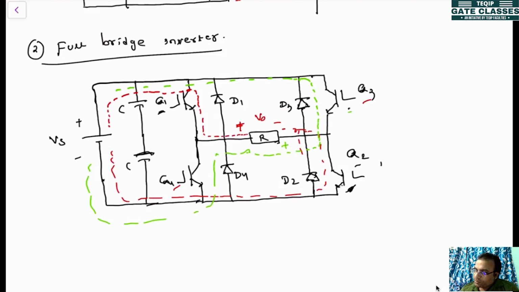So with this, here it will be polarity plus, here it is minus. So what is the difference from the previous one?